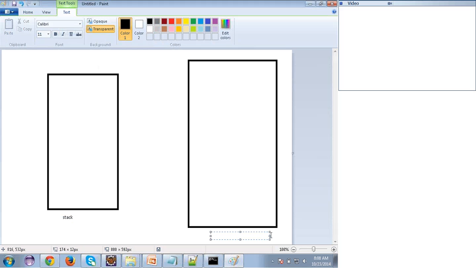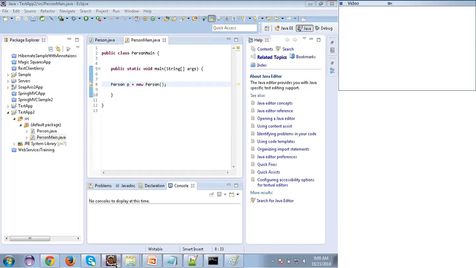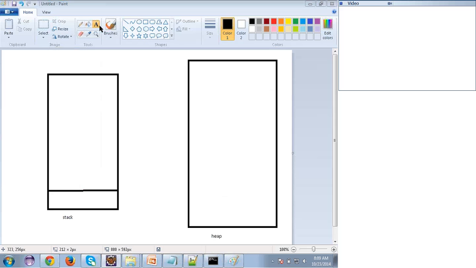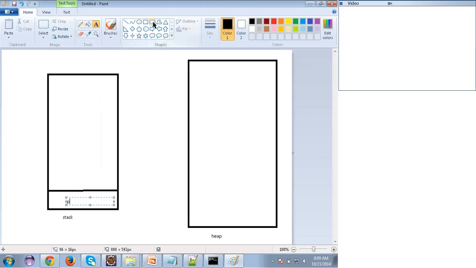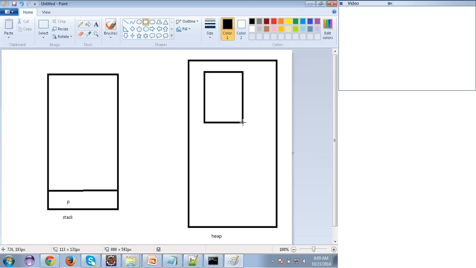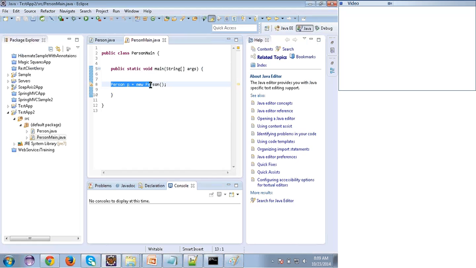Here I'm writing heap, and all local variables go in the stack; we'll discuss what a local variable is. Here I'm writing p, and inside the heap I'm creating that object. When I run this statement, object will be created inside the heap. So this is called the heap.